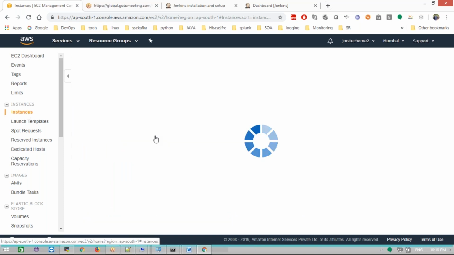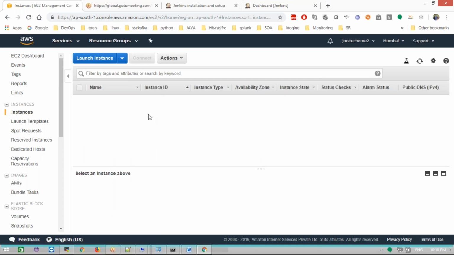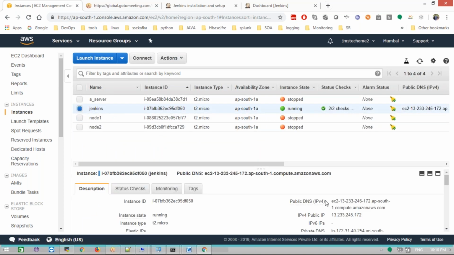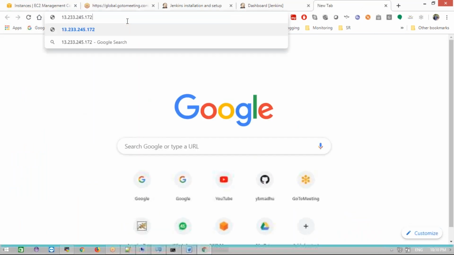Go to instances. I'm going to use my Jenkins. Now take this. This Jenkins is running now. This is a public IP you need to take, or else you can take the domain also. Anything will work. Take the public IP and then colon 8080 port. Now my Jenkins will be open here.